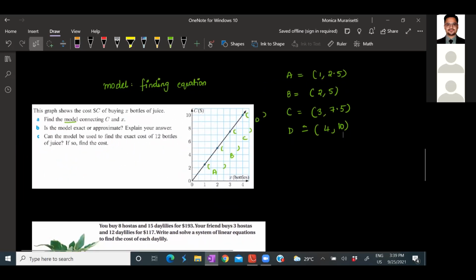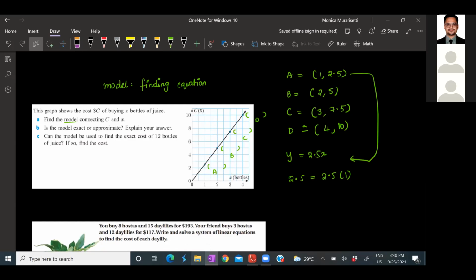Now the next question is, is the model exact or approximate? Explain your answer. How can we explain whether this model is exact or approximate? Is there any way to tell that? It is exact because the data values that we collected are giving you exact values. Now when I substitute, we got the equation as y equals 2.5x. If I substitute x equals 1 in this, 2.5 equals 2.5 times 1. I'm getting the exact value of y for the respective x values. In that case, it means my data is exact. All right. So this is so simple.